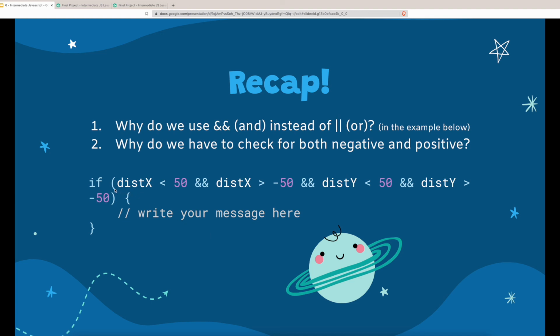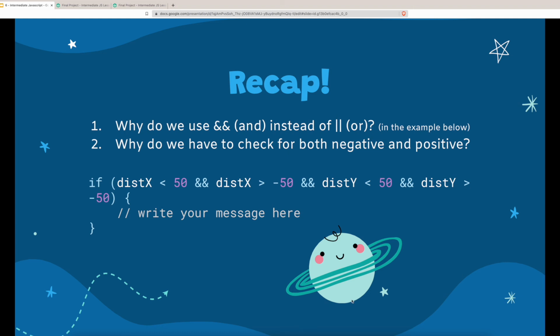So why do we have both this Dist_x is less than 50 and Dist_x is greater than -50 here in this if statement? We want both of these inequalities because we want to check to see if Dist_x is within a range of values. If we only checked to see if Dist_x was less than a value, then it would still return true even once we've left the avatar.